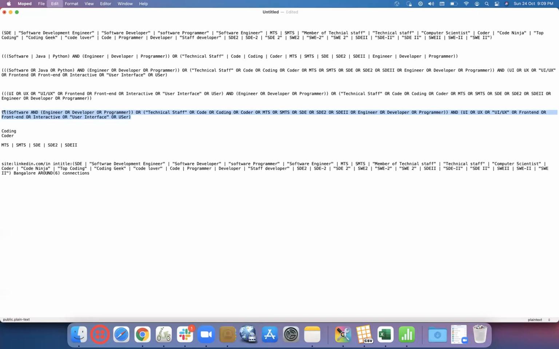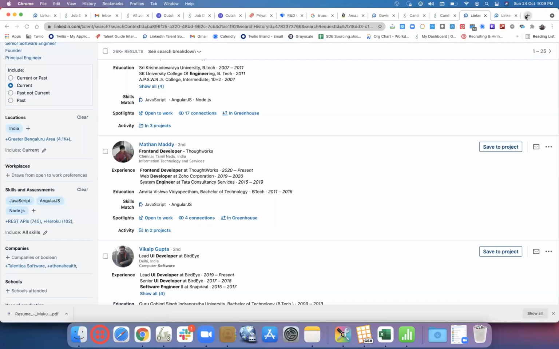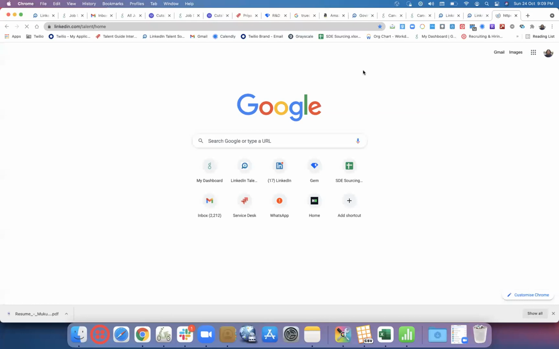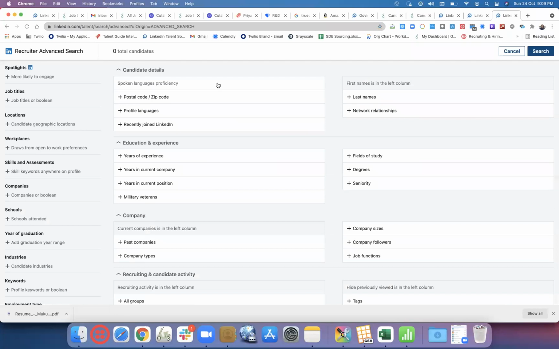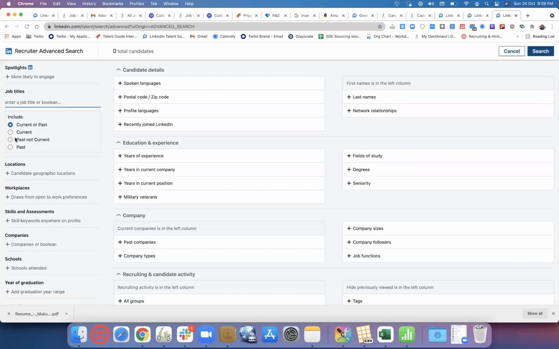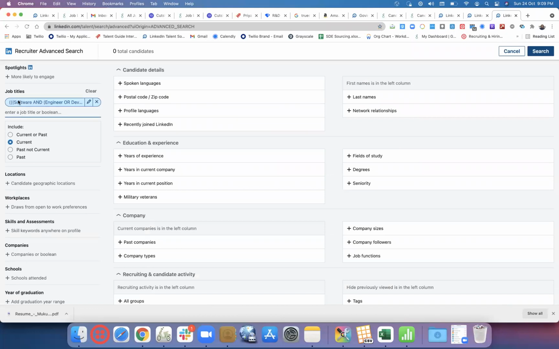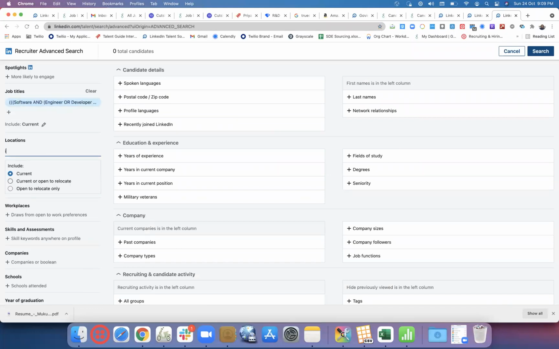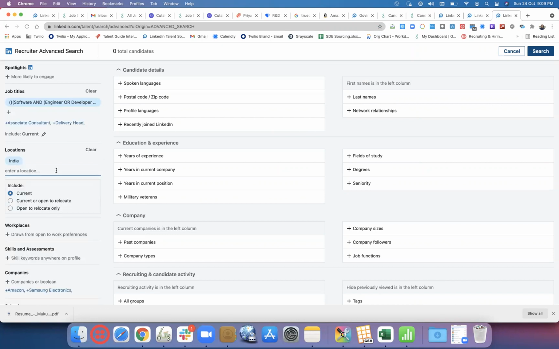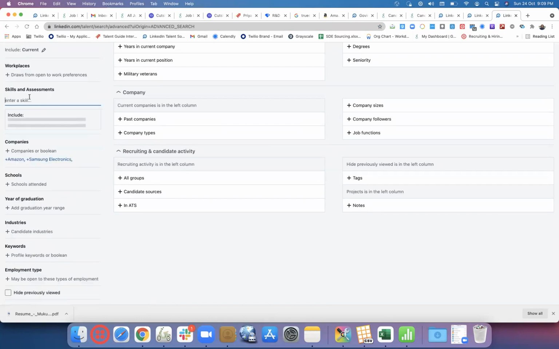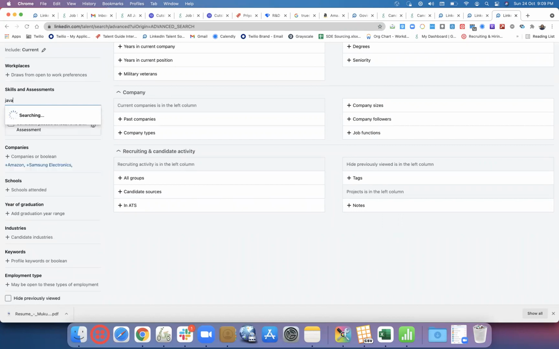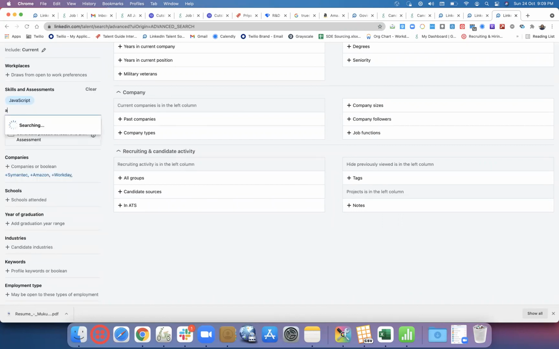So now we just take this part from here. Current location, India, then skill and assessment, JavaScript, AngularJS, Node.js.